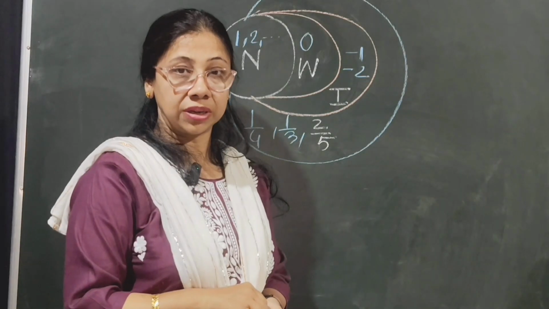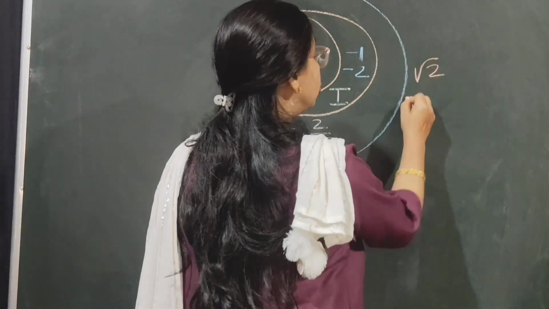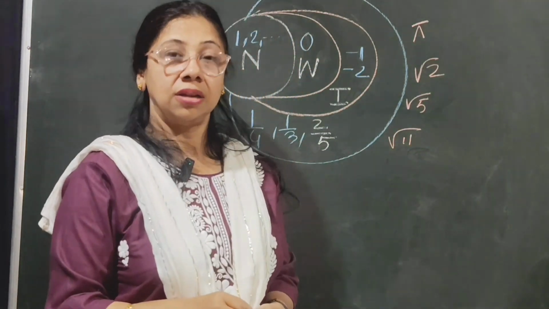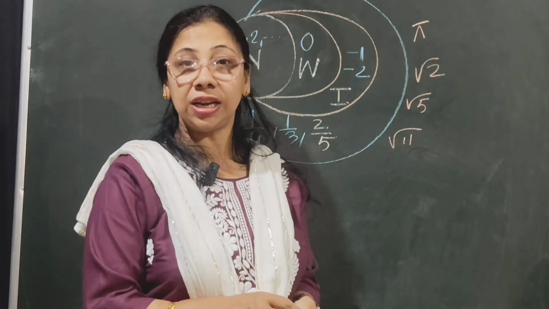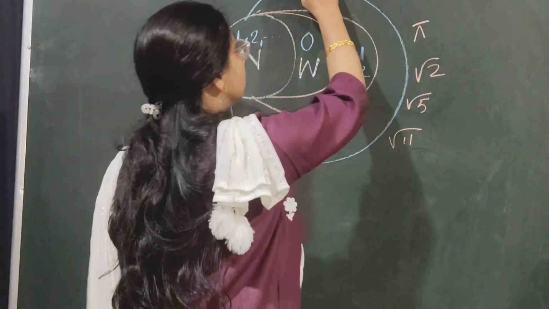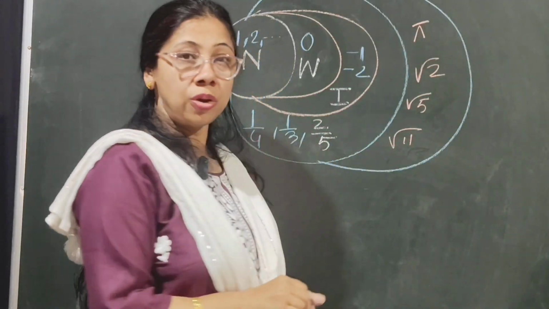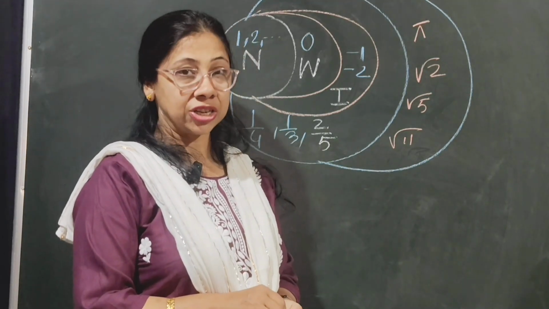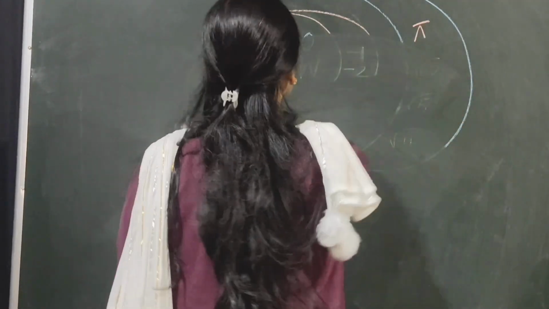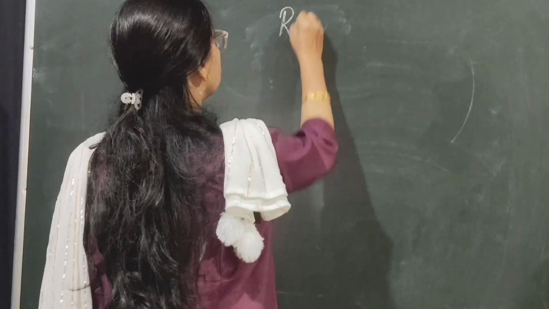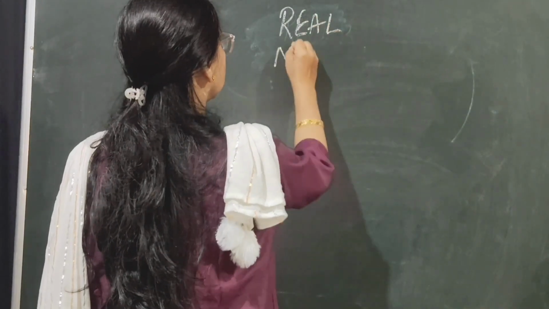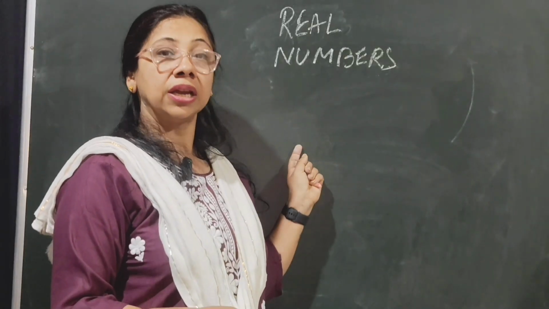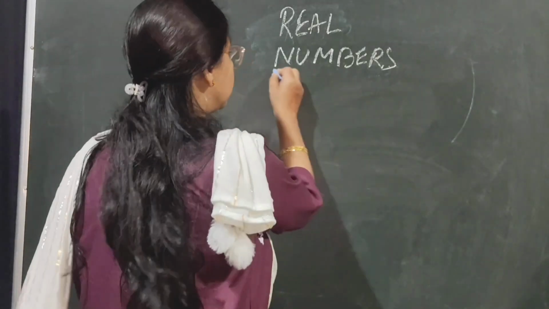With the entire set of numbers, if we add root 2, root 5, pi, root 11, etc., then the total set of numbers finally becomes real numbers. So, real numbers can be divided into two parts, rational numbers and irrational numbers. Real numbers can be divided under two heads.